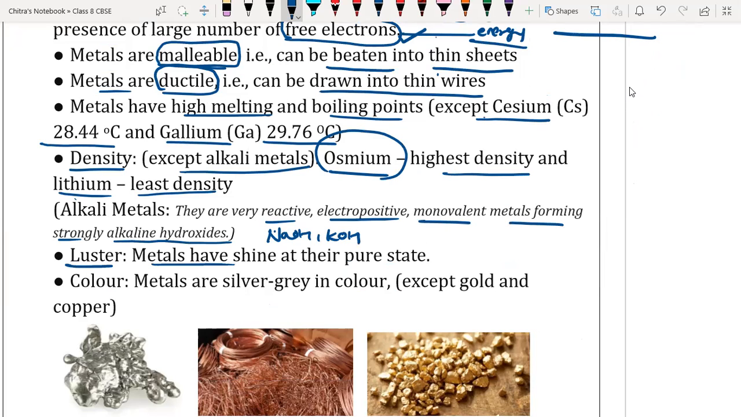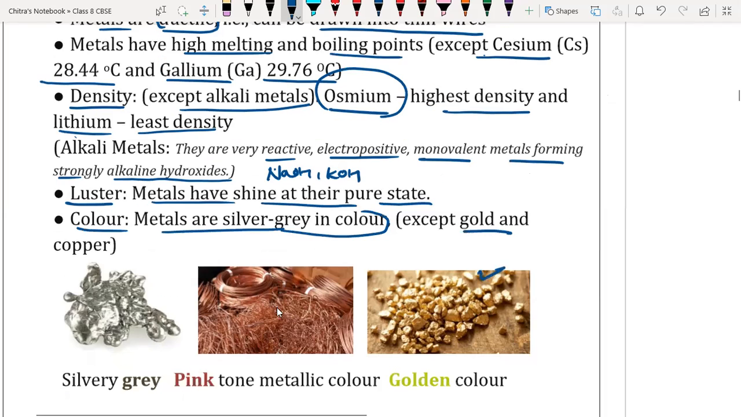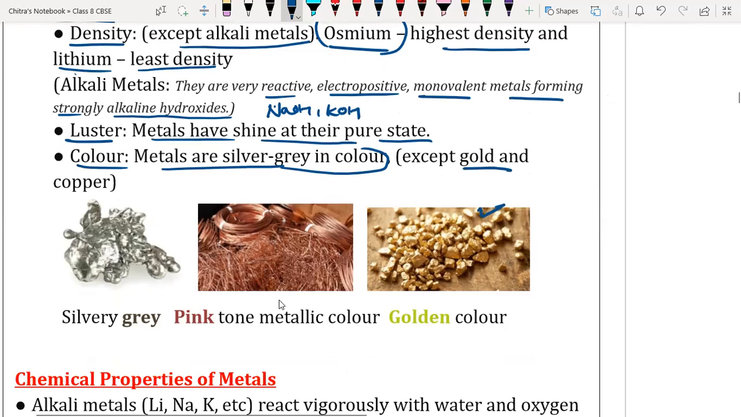Lustrous means all metals have shine in their pure state. Color: metals are silvery gray in color, except gold, which has a yellow color, and copper, which has a pink tone. So silver and other metals are grayish in color, but copper has a pink tone. This is copper, Cu, and gold is golden in color.